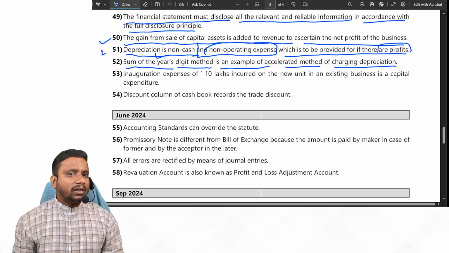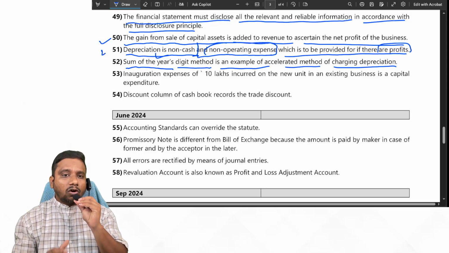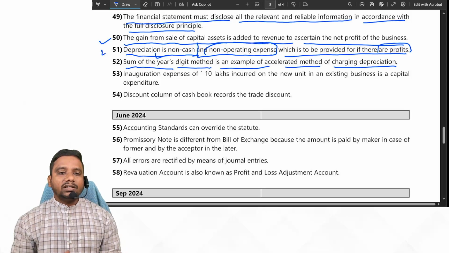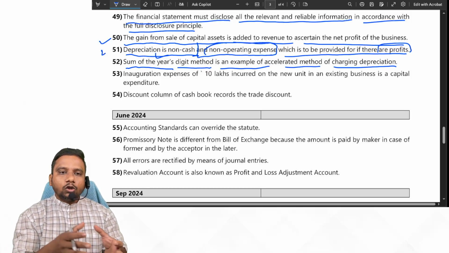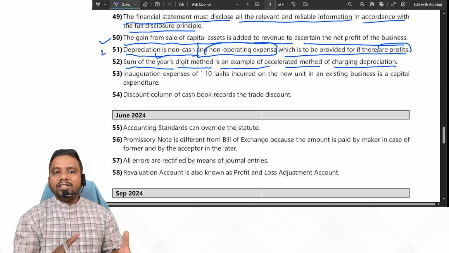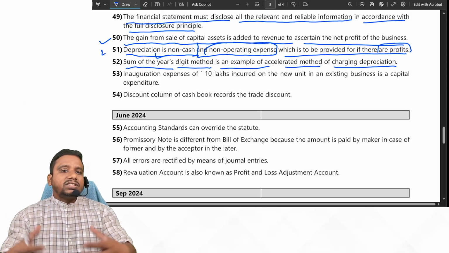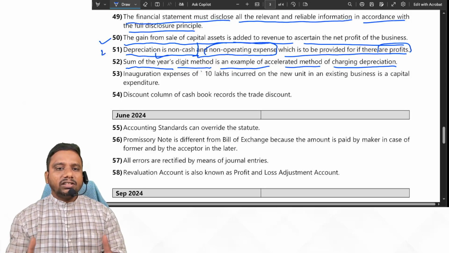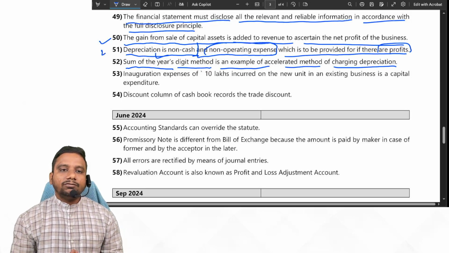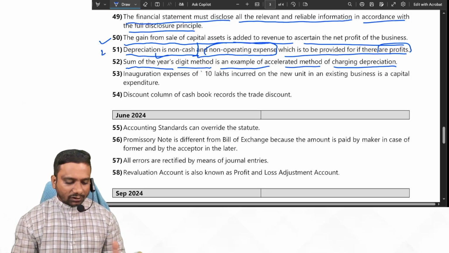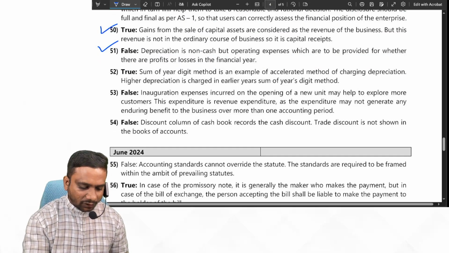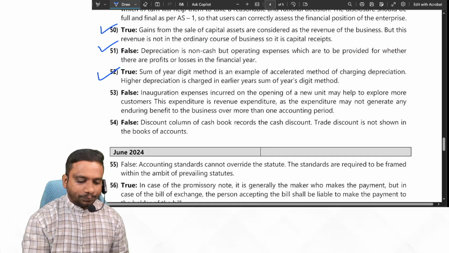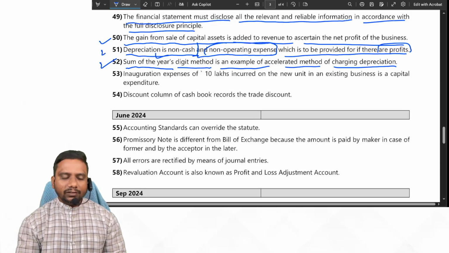But under SLM method, what happens? Under SLM method for all the years the depreciation is constant except for the first year and at the time of sale, because the asset may be used for less than 12 months in the initial year. For the next years onwards, whether the asset is used or not, you have to charge depreciation for the full year. Yes or no, students? Yes. So in this case, the given statement is false. Sorry, just a minute. True, no? Yeah, it is true. It's an example of accelerated depreciation.